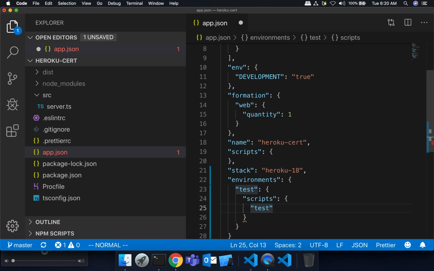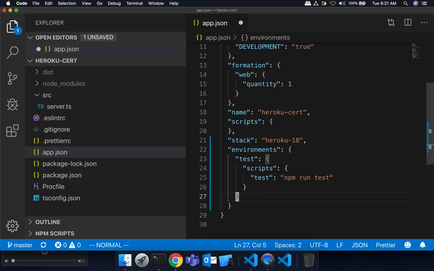Again, there's a test setup phase and there's a test script phase. Before, it was just running npm run test. That's the current state, the default behavior is to run just npm run test. But before I run my tests, I want to make sure that I have a clean lint too. So I'm going to say npm run lint and.